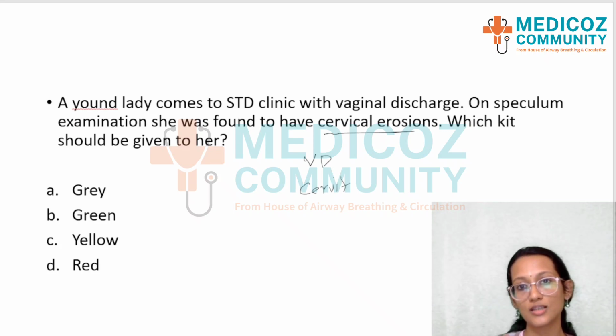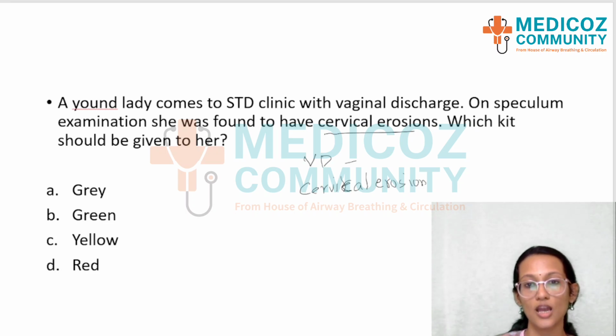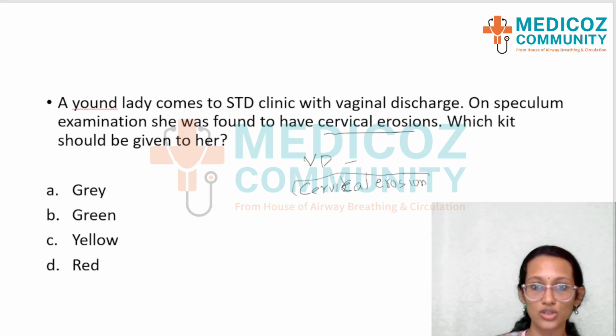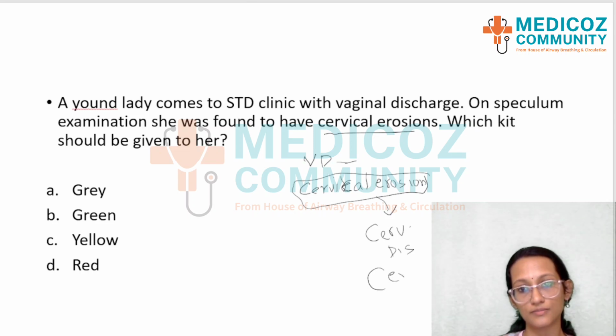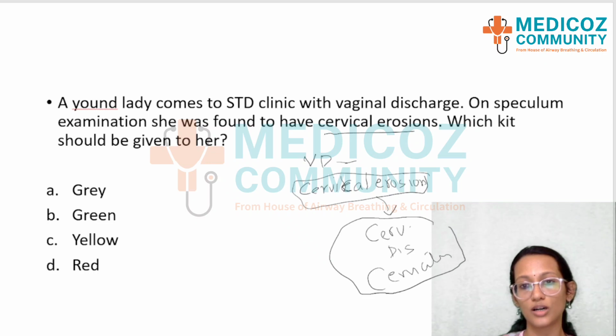Okay, so this is the confusion that has arisen among students, because many of them would have thought that, okay, vaginal discharge, we go for the first kit, but as the next sentence says that they have identified erosions, what we should be predicting is that this vaginal discharge is a part of the cervical erosion, and we should consider it as a cervical discharge or cervicitis. Okay, so that is the clue to this question.